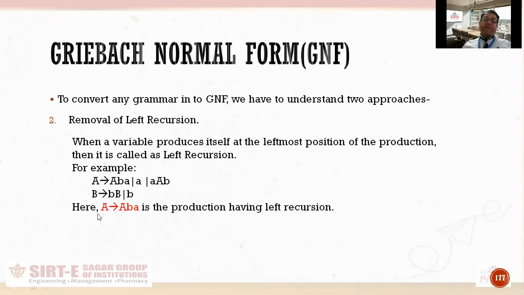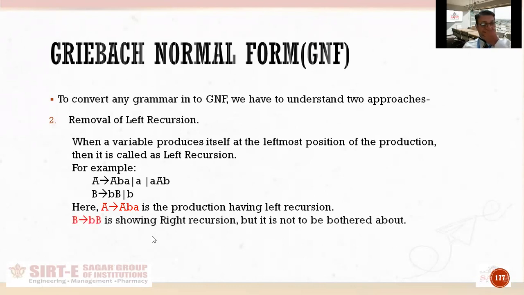Why? Because capital A is producing capital A somewhere in the production, and that too at leftmost position. So the leftmost position पे अगर variable अपने आप को produce कर रहा है तो उसे हम left recursion बोलते हैं. If I tell you about right recursion, you can see the first production of capital B. B produces bB, you can see B is producing itself, but at rightmost position. ठीक है. So it will be called as right recursion.